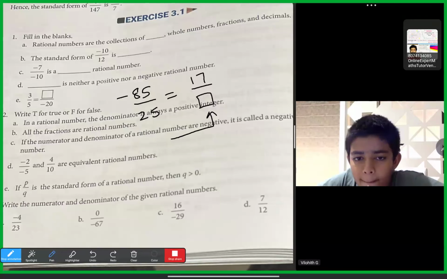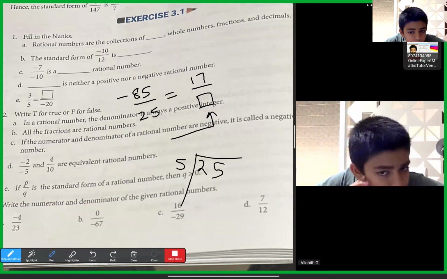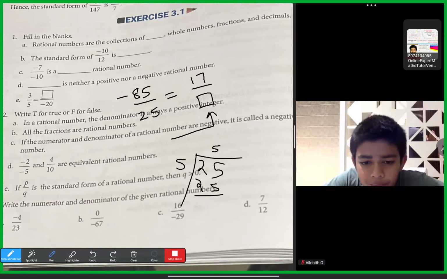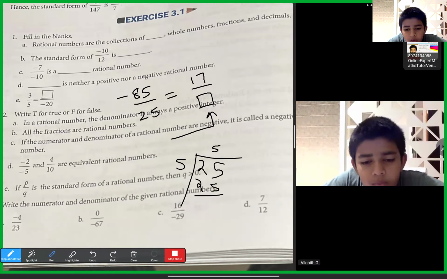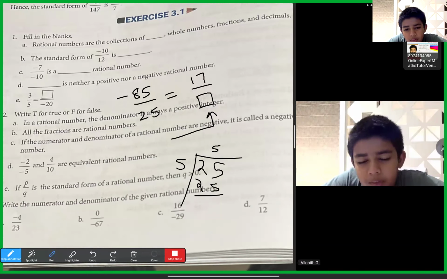So now we should divide it. 25 divided by 5 will be? 5, sir. But minus 5 or plus 5? Finally, we should check the sign. Is it minus 5 or plus 5? Sir, minus 5, sir. Why?